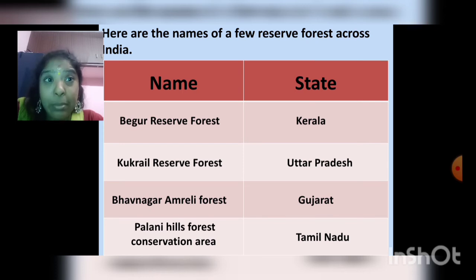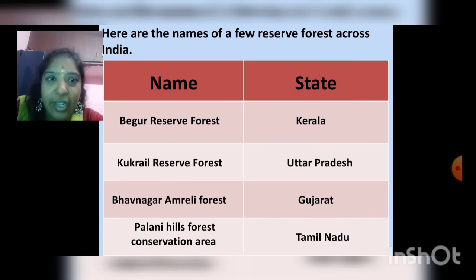Here are the names of a few reserve forests across India. Begu Reserve Forest, which is located in Kerala. Kukrali Reserve Forest, which is located in Uttar Pradesh. Bhavnagar Amarli Forest, which is located in Gujarat.